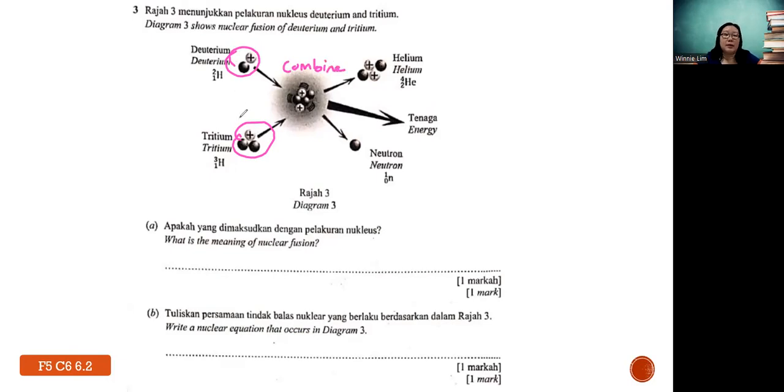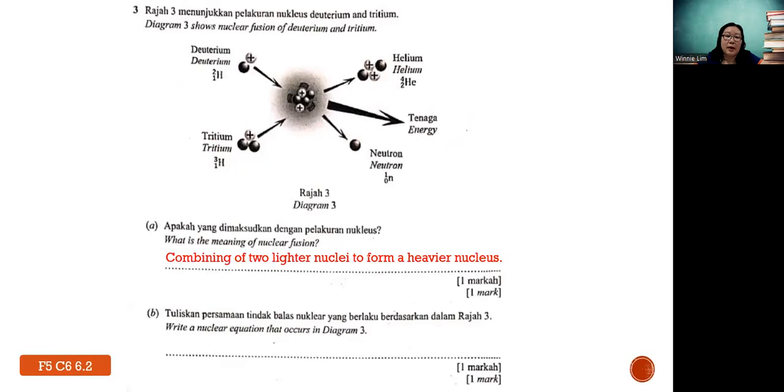Before they combine they are lighter, agree? Then when they combine, they become heavier. So this is the definition of nuclear fusion: combining of two lighter nuclei to form a heavy nucleus. Remember you use the terms lighter and heavy. You cannot use small and big, then it is wrong.